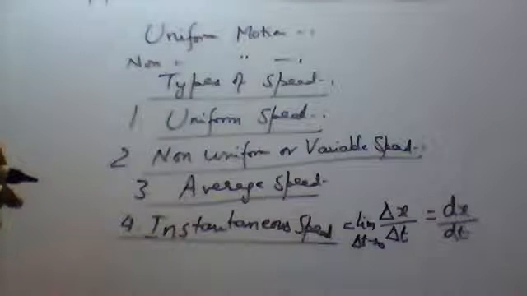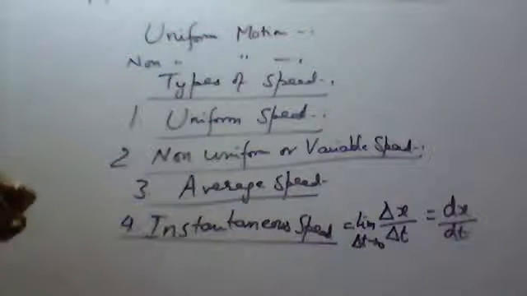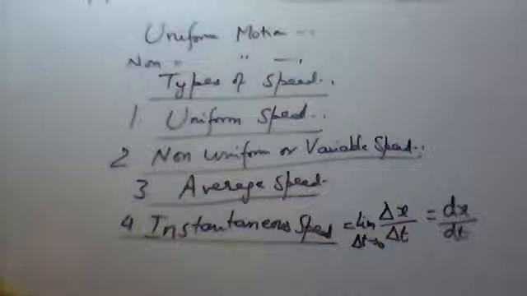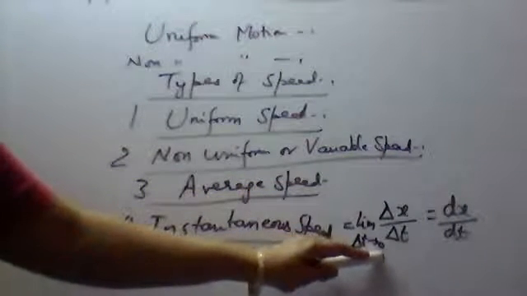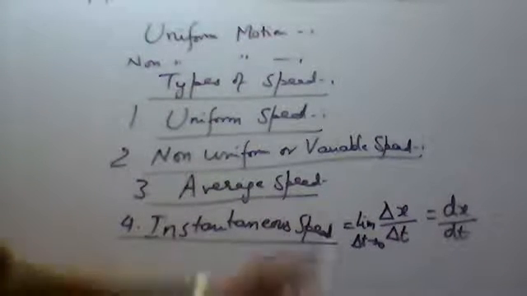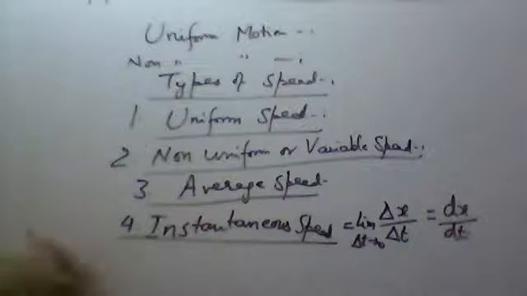So whatever speed we calculated in differentiation, that was the instantaneous speed at a particular instant of time. That is, the time interval is very, very short, limit delta t tending to 0. And we know that this expression, whenever delta t tends to 0, we write as dx by dt. So this is the instantaneous speed, that is the differentiation of the distance with respect to time. dx upon dt is the instantaneous speed. Okay, is it clear? Okay, next we proceed to types of velocities.